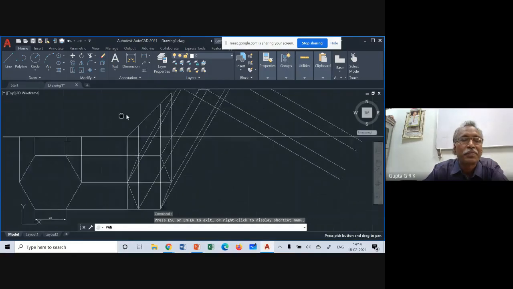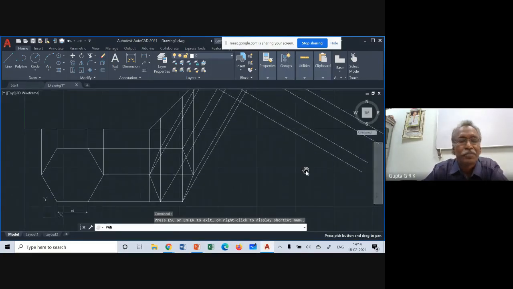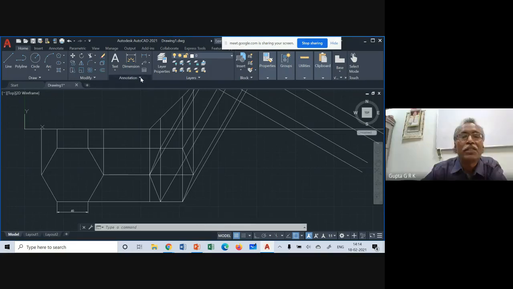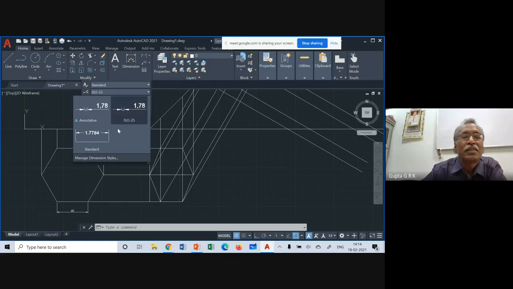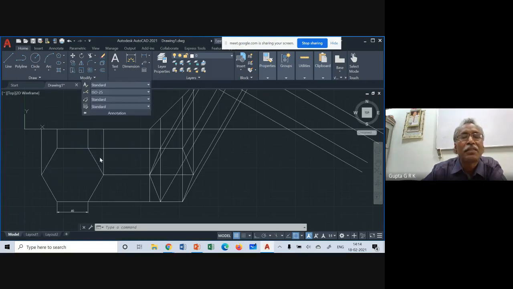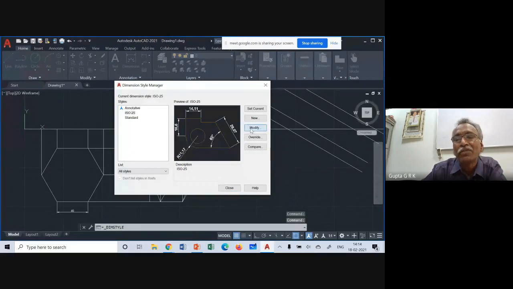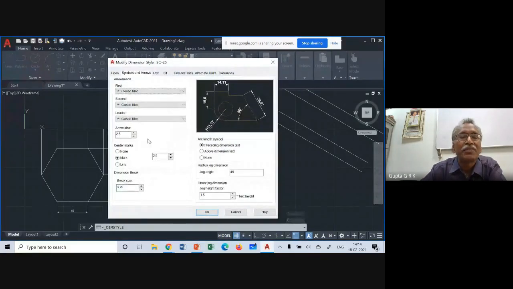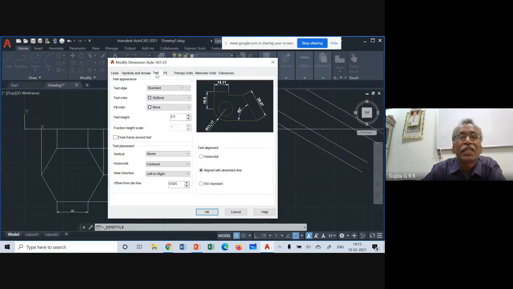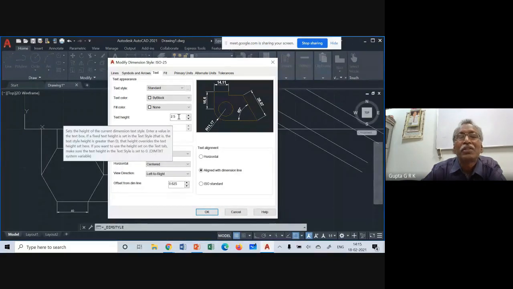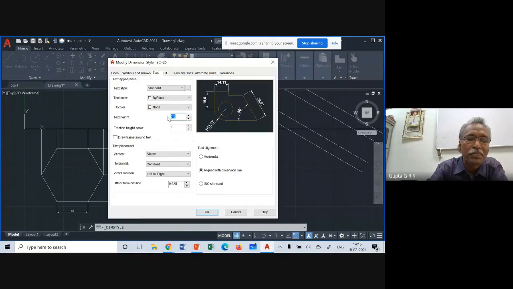Okay, what I told, anybody remember what is the way? Yes, annotation. Okay, ISO 25, then manage dimension styles, then modify. So here I get the different sizes. Suppose if I want to change the text size, I have to choose it here. The height of the text is 2.5. So I can make it maybe 4. Usually the same length you give for the arrow also. So this is 4 suppose.